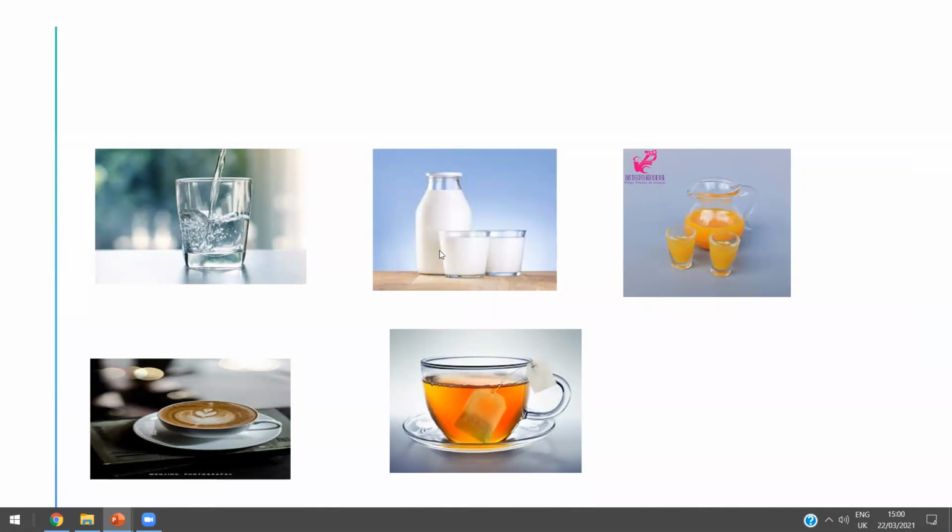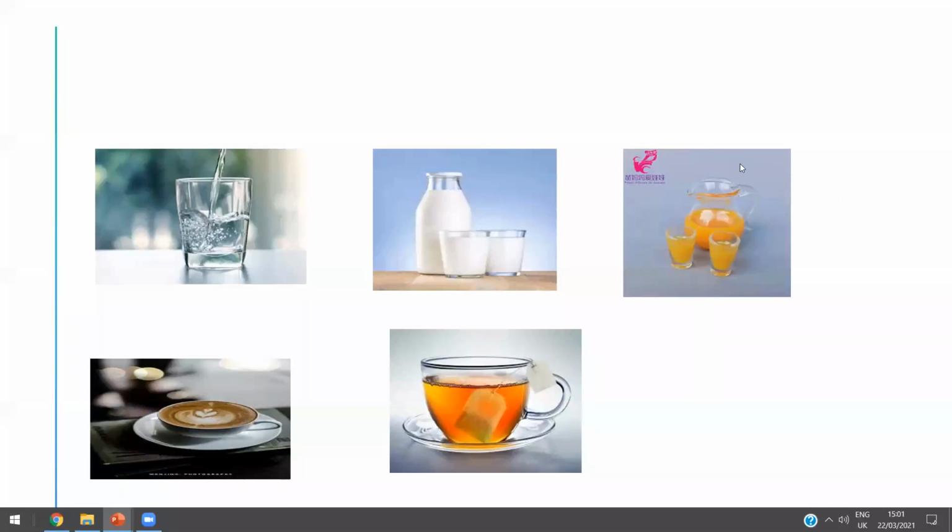The milk takes the shape of the container, okay? So is the milk liquid or solid? It's a liquid. Amazing. Milk is a liquid.